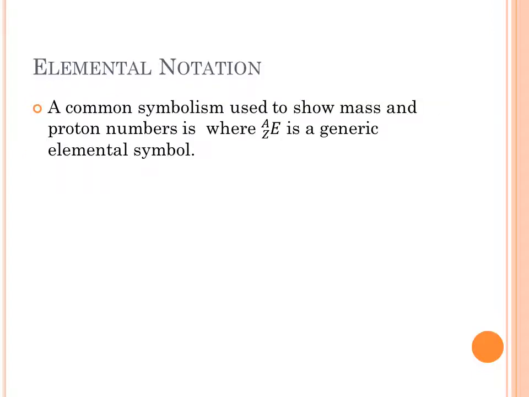A common way to show that, where you have the mass number and the proton number, is where E is the symbol of some element. You write A as a superscript over Z, which is a subscript, which is a generic way to write the elemental symbol indicating which isotope it is.